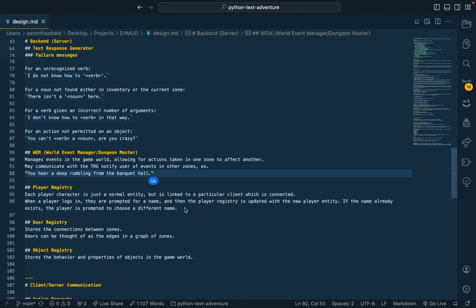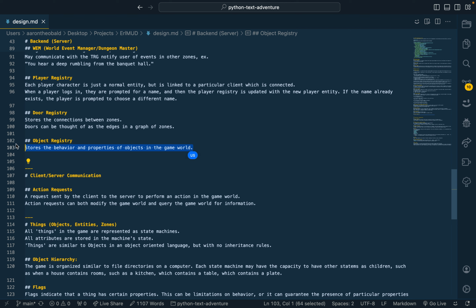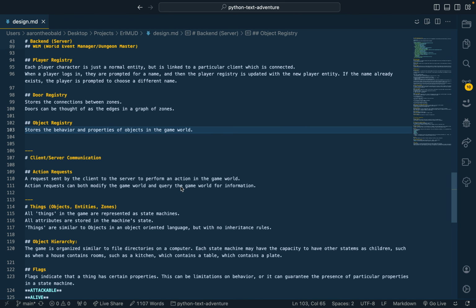Then the player registry. This is kind of a custom registry thing, because in Erlang you can already register processes under names, but I thought it'd be good to have a custom player registry that let you actually assign players to player IDs or usernames. Then you have the door registry, which just tracks doors. They can be thought of as the edges in a graph of zones. And by the way, zones are just what I'm calling the rooms. So a zone can be like a cave or a room in a tavern or something. And then the object registry does the same thing just for objects.